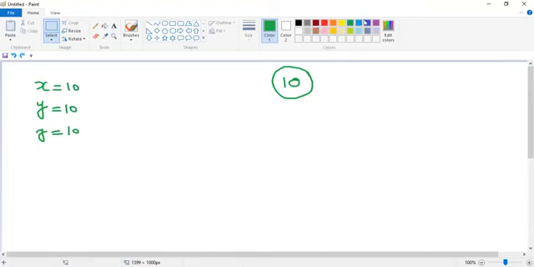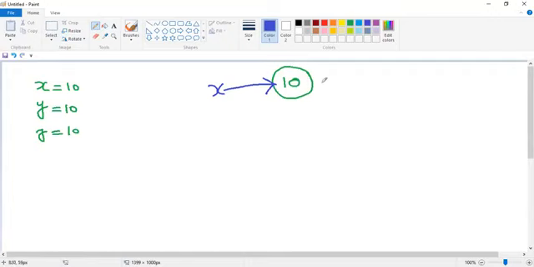Now I'm taking x equal to 10. Now x will be pointing towards what? The created object, right? So here x is pointing to the created object. What is it having, guys? 10.